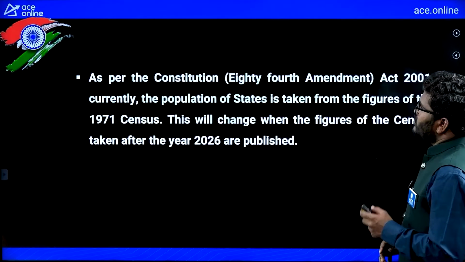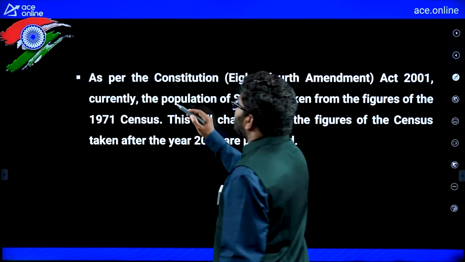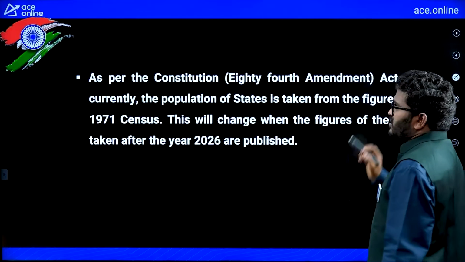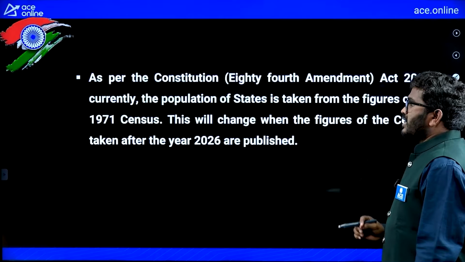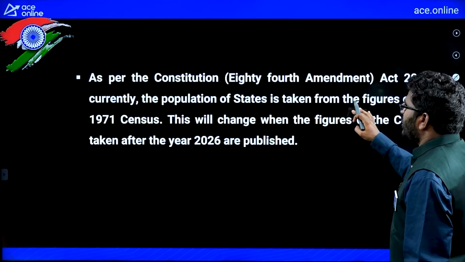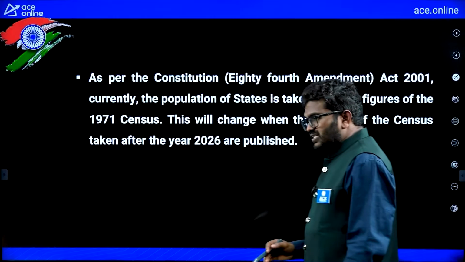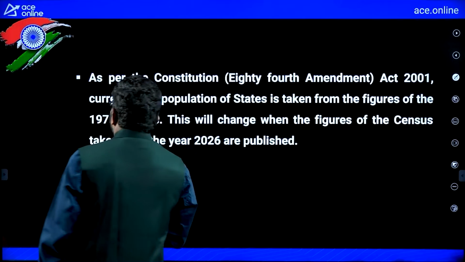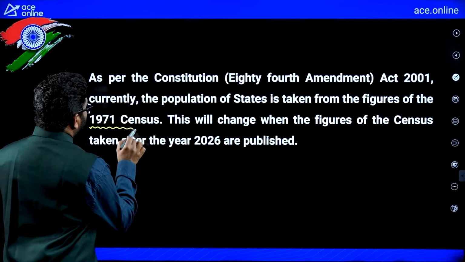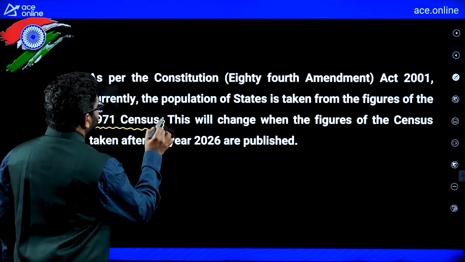Now, as per the Constitution, 84th Amendment Act 2001, currently the population of states is taken from the figure of the 1971 census. So remember, we are considering the population from the 1971 census.